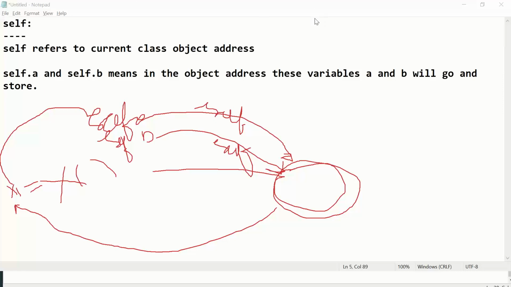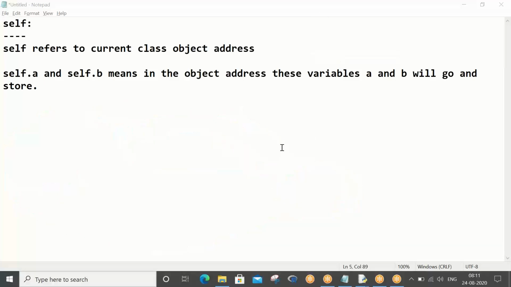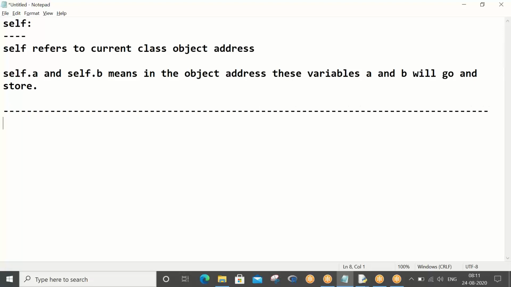Now we have to go ahead and understand one last and important concept: types of methods. If you remember, in the very first session I told you a class has three variables and three methods. The three variables are static variables, non-static variables, and local variables.